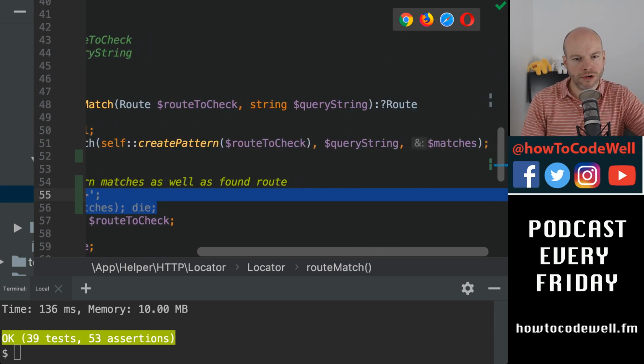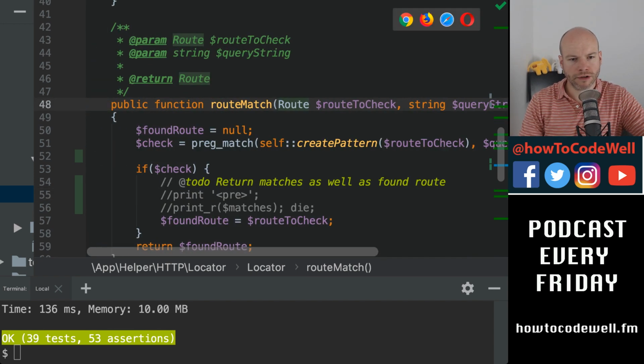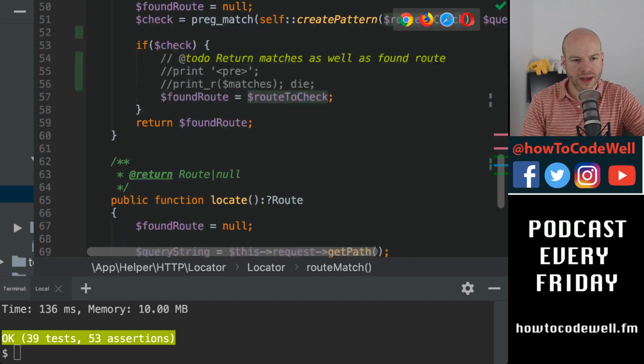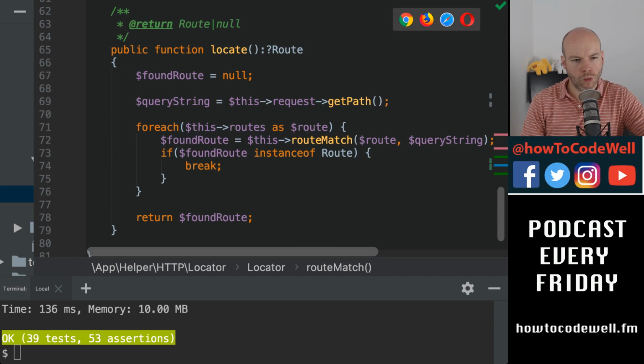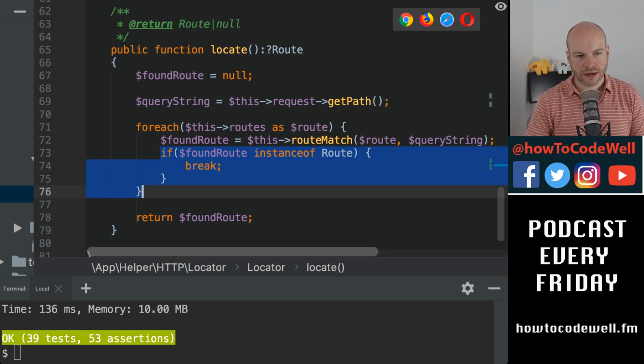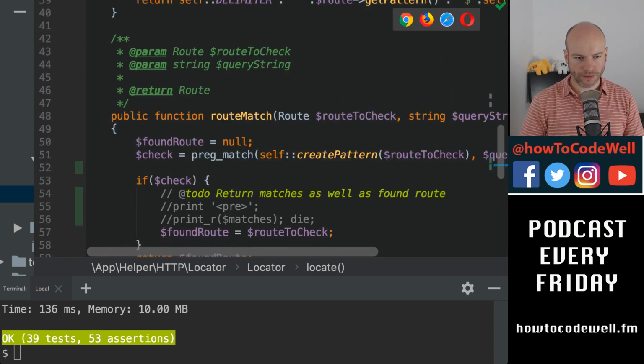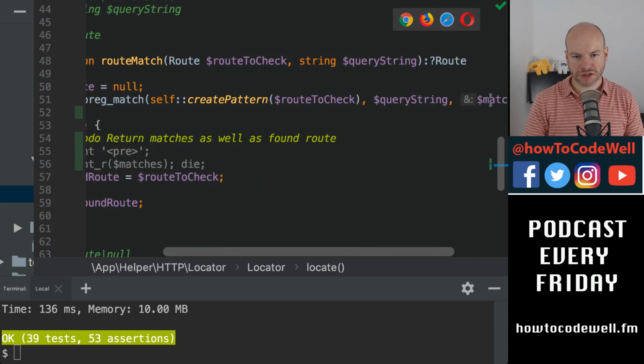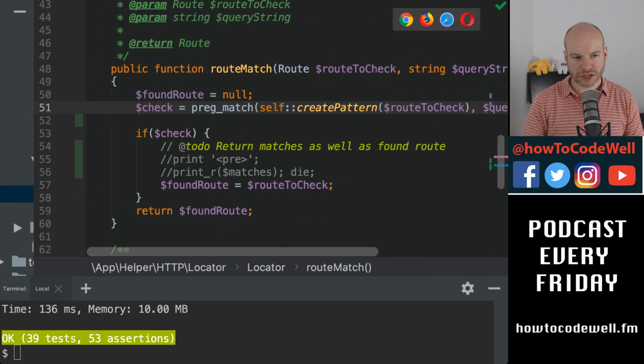We're returning the root of the root to check, but in the locate method we know what the found root is, because if that was to return, say, an array or true or whatever, because we're in a foreach loop, we know the root that we're in. So we know that that is the case. So perhaps what I need to do is I need to return matches rather than return the actual root.